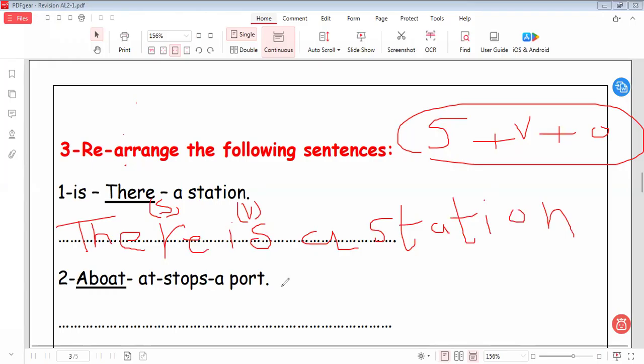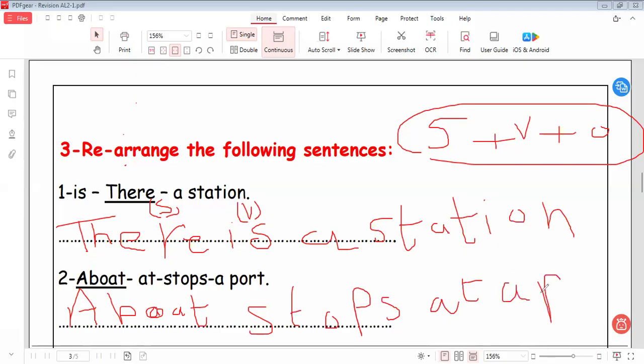A boat stops at a space. So here a boat. Here is the subject. Where is the verb? Stops. Where is the subject? A boat. Stops at what? At a port. It will be here: stops at a port. Stops at a port. Okay. Let's go to another one here.